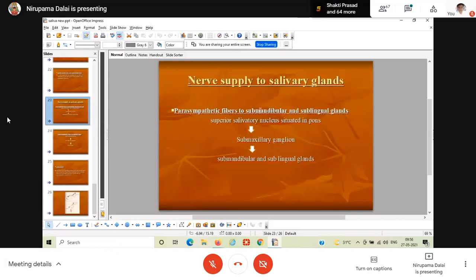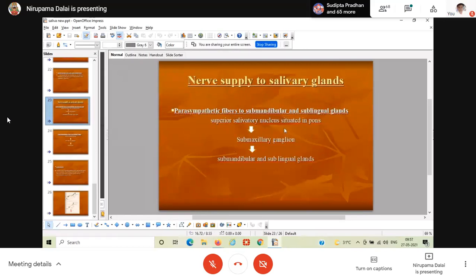The parasympathetic fibers to the submandibular and sublingual glands arise from salivatory nuclei in the pons. One is the superior salivatory nucleus and another is the inferior salivatory nucleus. Through the facial nerve, the superior salivatory nucleus, situated in the pons, innervates the submaxillary ganglion. Then the postganglionic fibers from the submaxillary ganglion are supplied to the submandibular and sublingual glands.